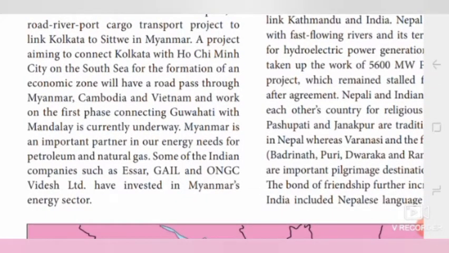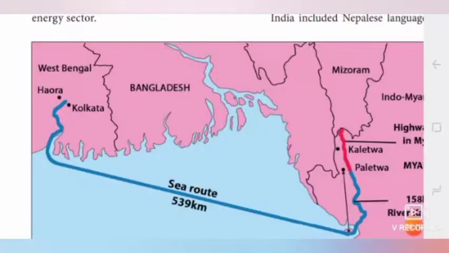Myanmar is an important partner in our energy needs for petroleum and natural gas. Some Indian companies like ESSAR, GAIL and ONGC Videsh Limited have invested in Myanmar's energy sector. You see this line? It is a sea route starting from Kolkata to Myanmar.